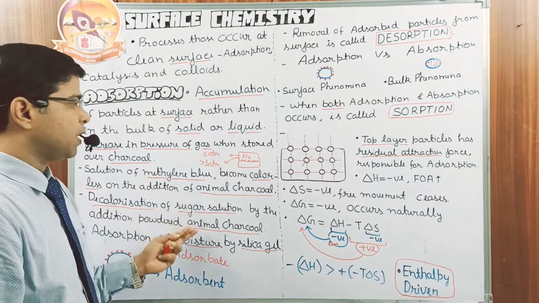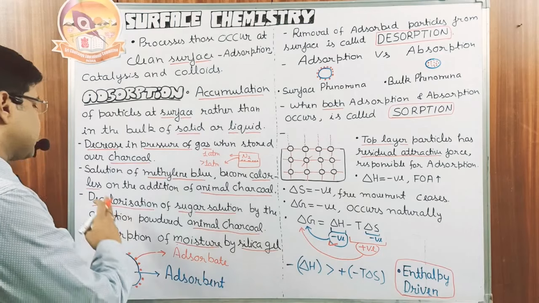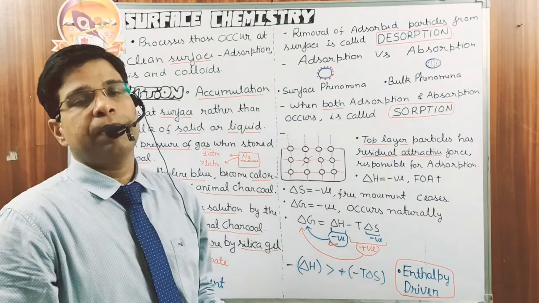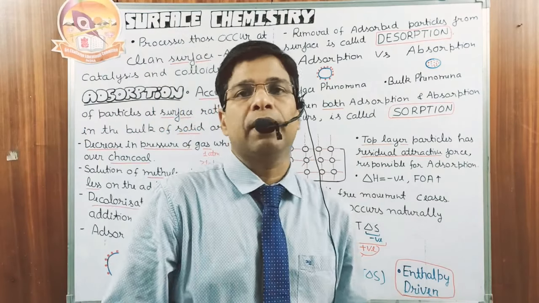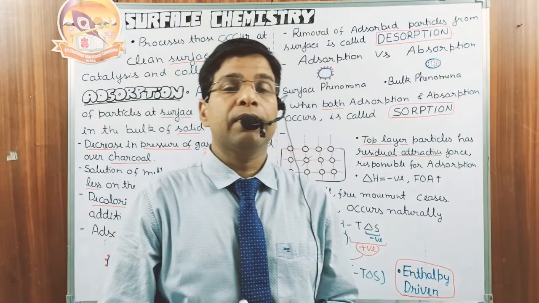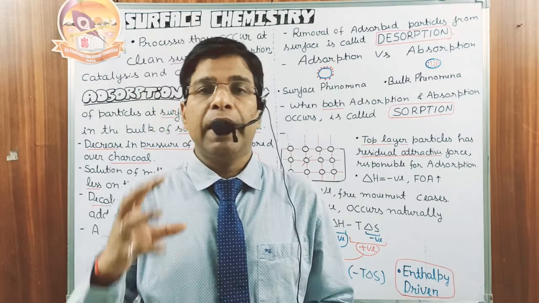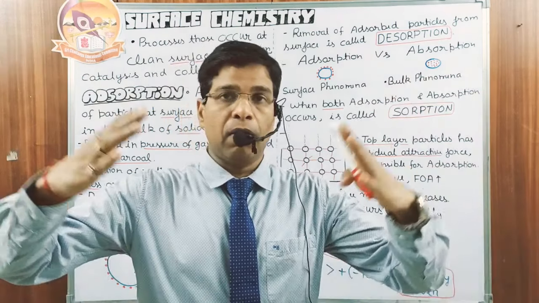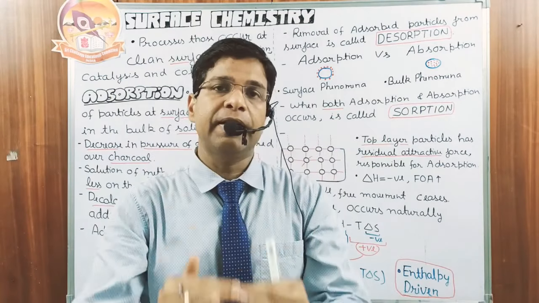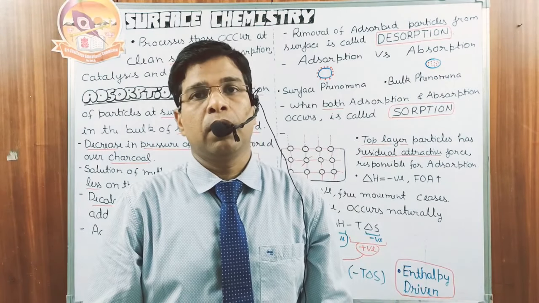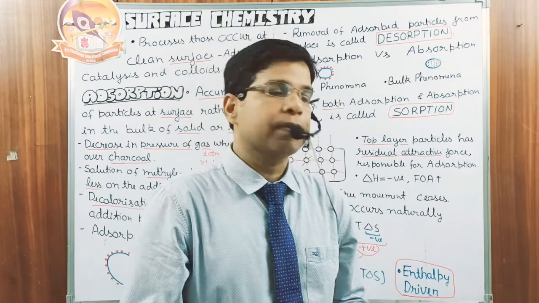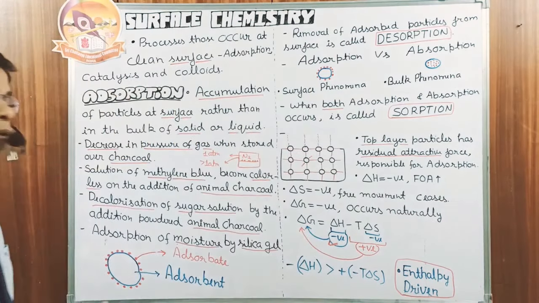Solution of methylene blue becomes colorless on the addition of animal charcoal. The solution of methylene blue is actually blue in color, but when we add powdered animal charcoal, it adsorbs the colored particles on its surface and finally they settle down. So the solution ultimately becomes colorless. So this is also one of the examples of adsorption.